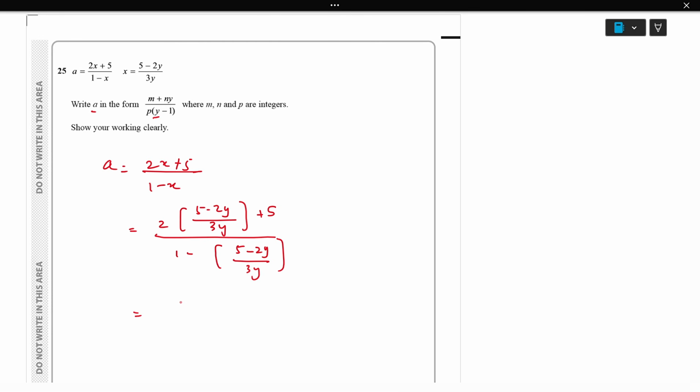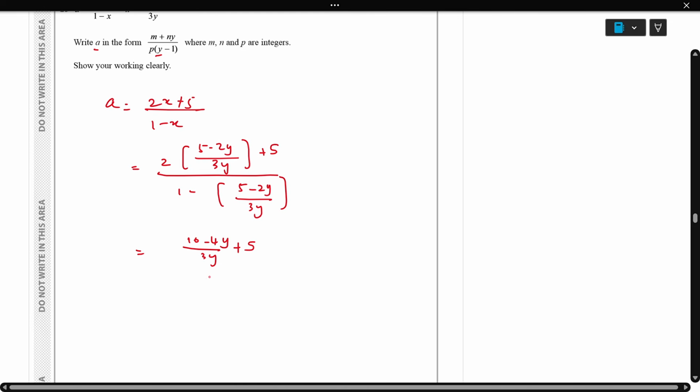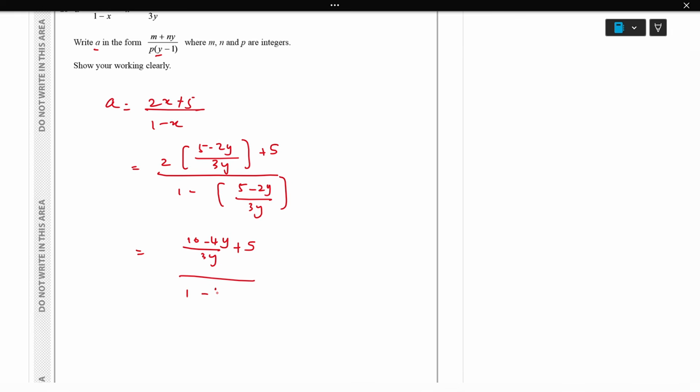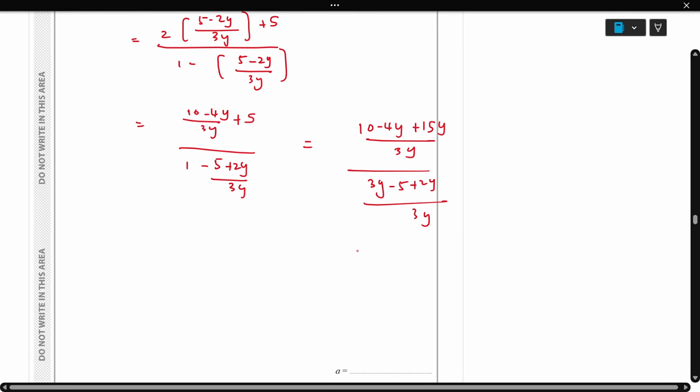So expand and simplify. The numerator will be (10 − 4y)/(3y) + 5. The denominator is 1 minus (5 − 2y)/(3y). The next step, for the numerator take the LCM: (10 − 4y + 15y)/(3y). The denominator also, I'll take the LCM: (3y − 5 + 2y)/(3y).